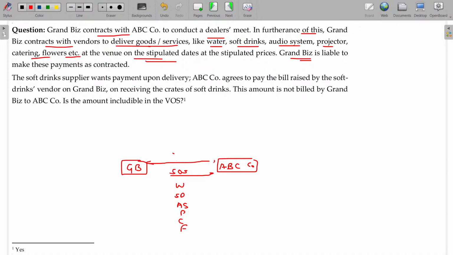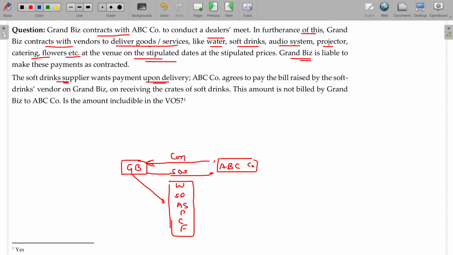Supply of services, for that consideration is payable. And these are purchased from various vendors and Grand BIS is liable to pay all these values. So they procure it from outside and they will supply this to whom? ABC company, and consideration is now received from ABC.